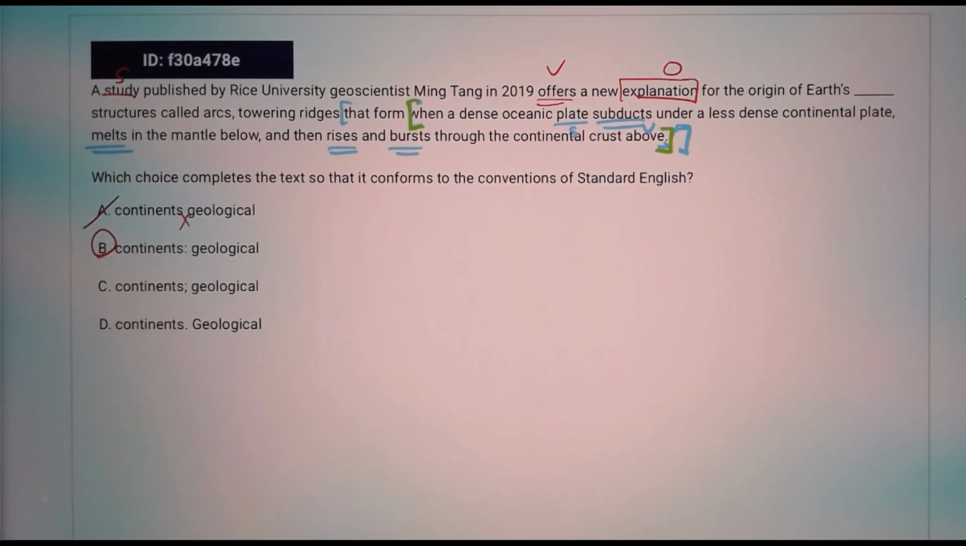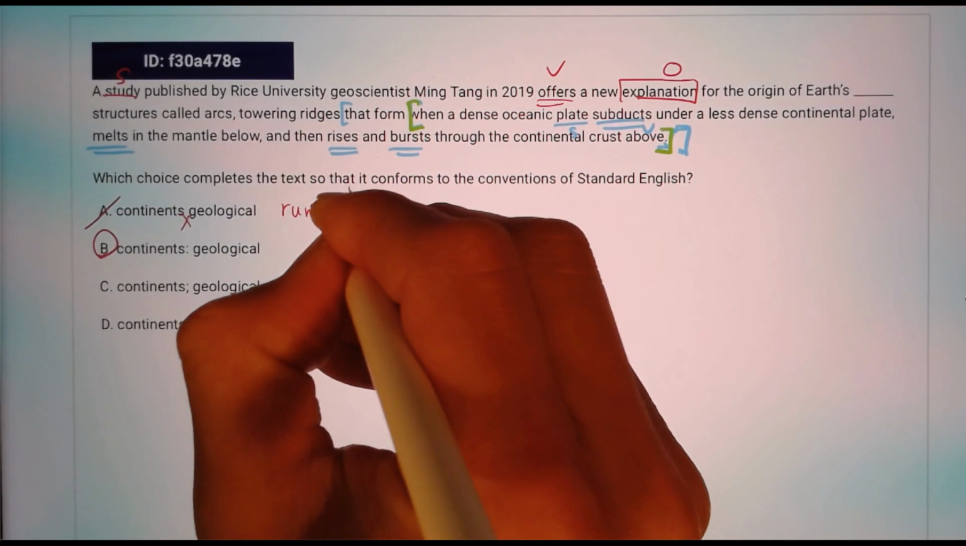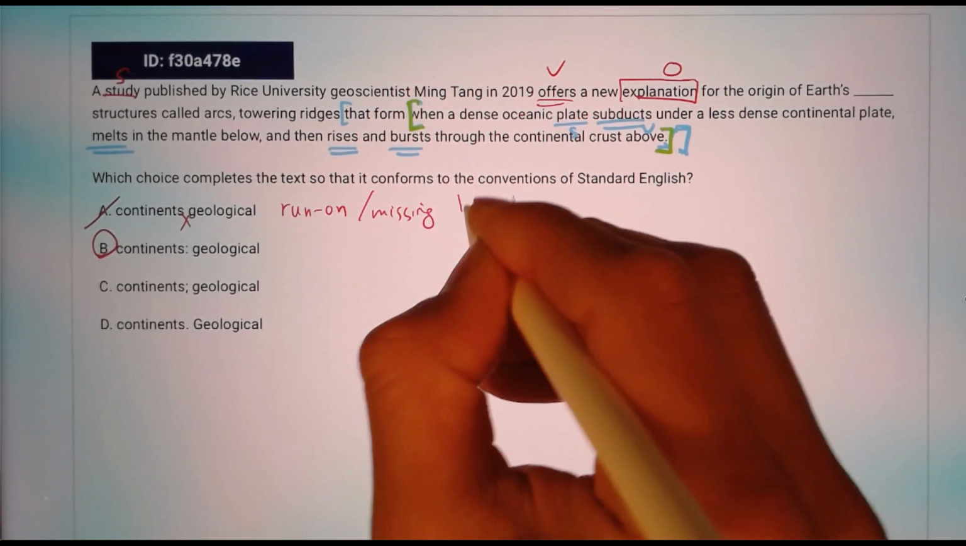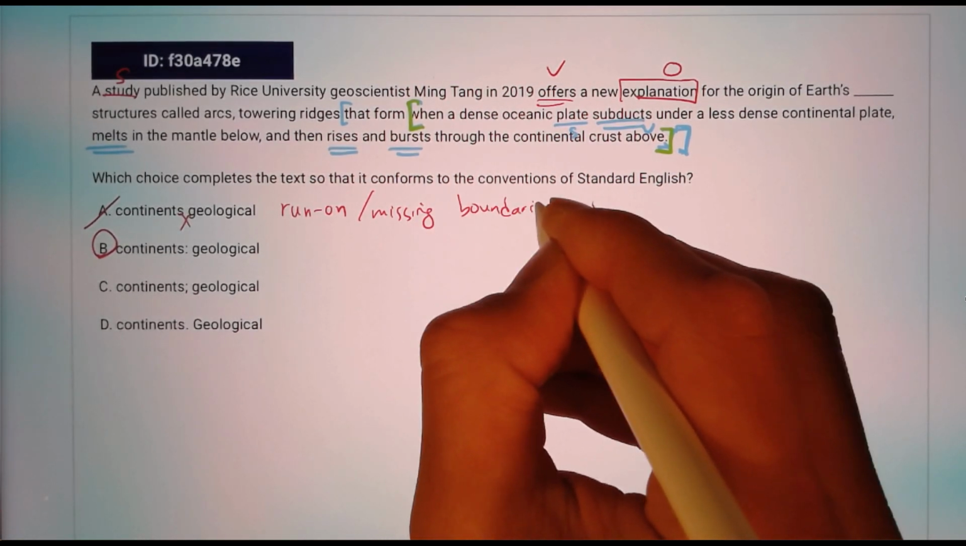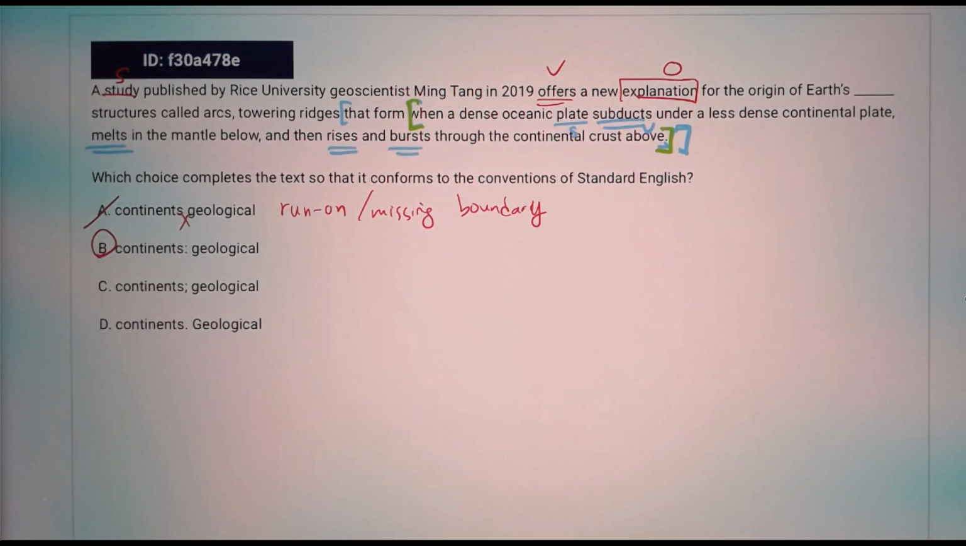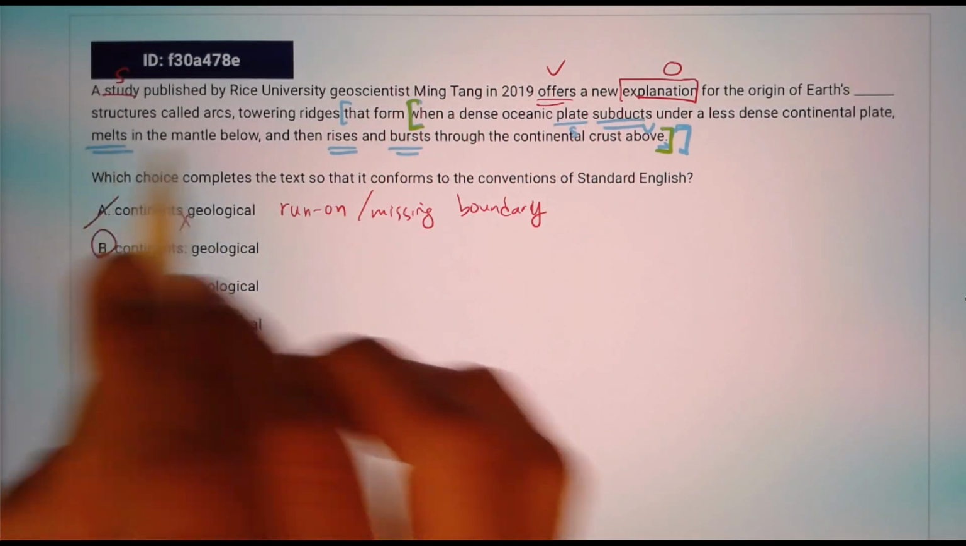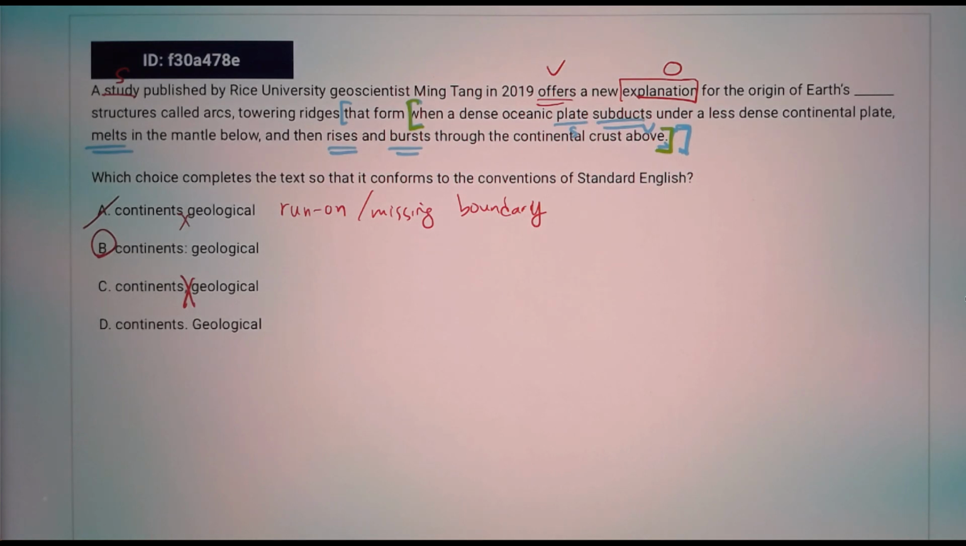Choice C and choice D. The problem with choice A, I'm going to call this a run-on, missing boundary. Choice C, we have a semicolon, and the reason why the semicolon cannot work is that, despite the fact that we see so many subjects and verbs, it's not a clause.